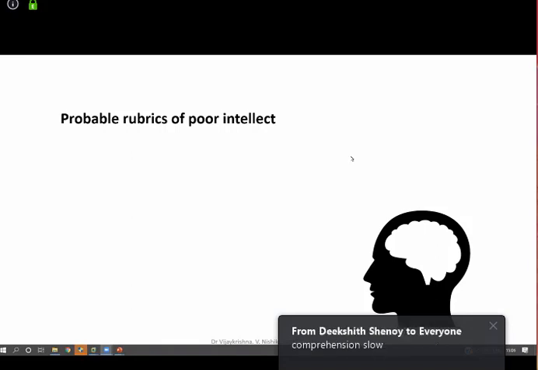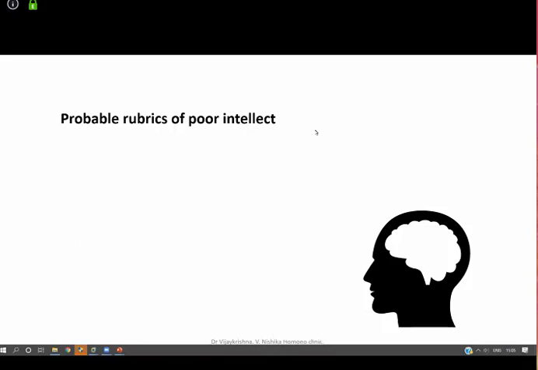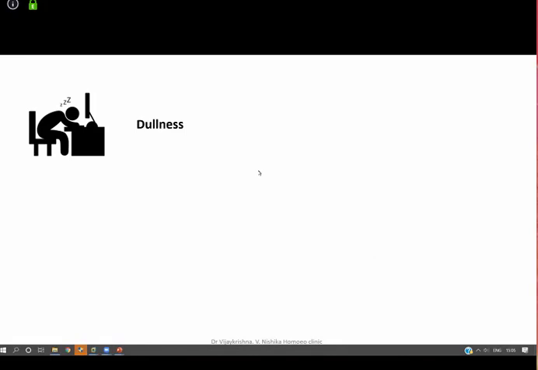So I got a few answers. Somebody says dullness, weak memory, confusion, difficulty for mathematics, absent-minded, irresolute. Beautiful. So probably if we put all the things that you have told in a table, then it will become the rubrics that we can think of for poor intellect. Okay. So what we'll do is we'll try. One second. Okay. Because there are a few more people waiting. So we'll add all of them.